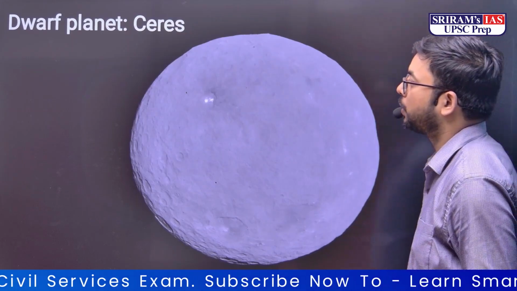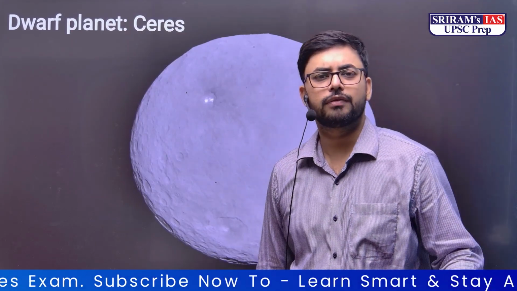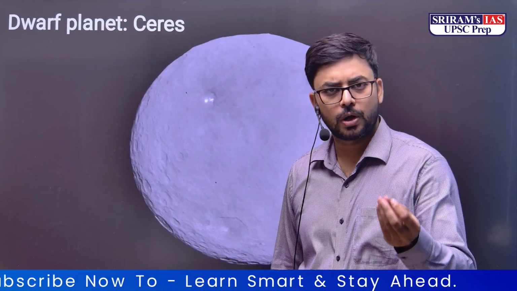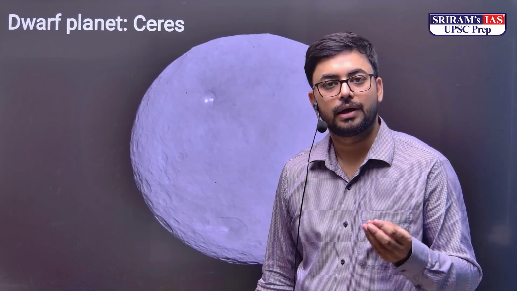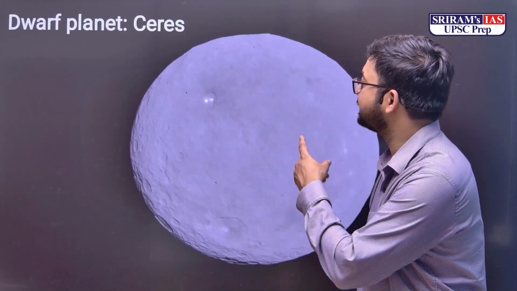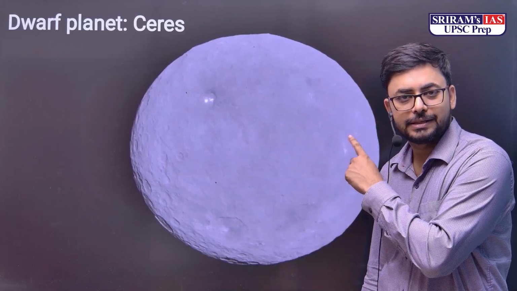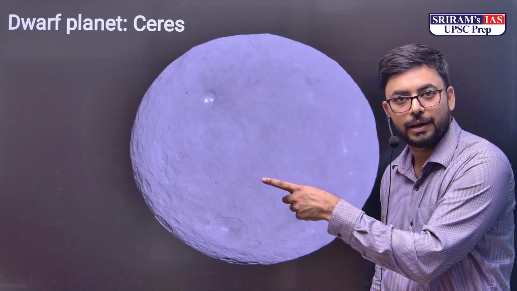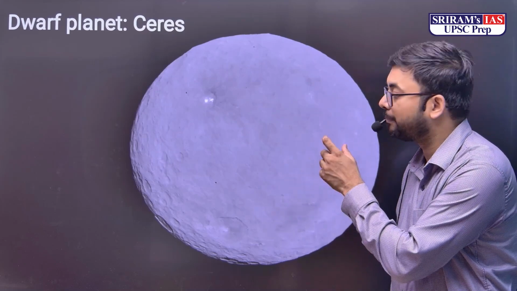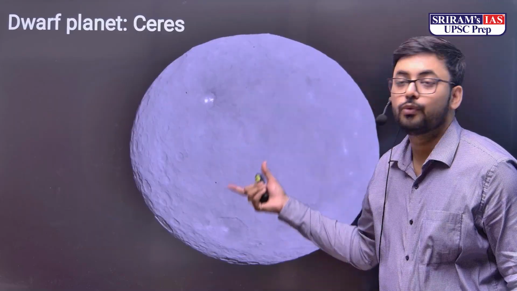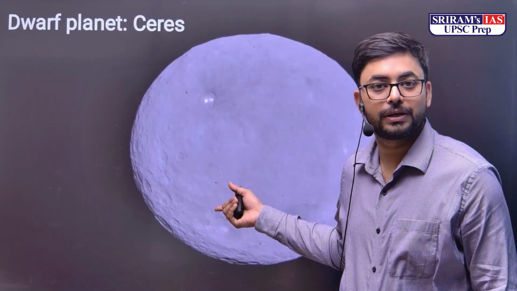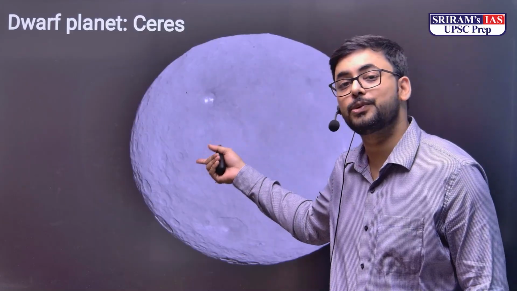Now we come to the dwarf planet. Dwarf planet इन्हें हम कहते हैं. They do not fit into the 3-point definition that I have given to you earlier. तो इनको हम dwarf planet कहते हैं. जैसे Ceres, it's an asteroid which is found in the asteroid belt between Mars and Jupiter, the only object in our solar system apart from our Earth which has water. It has water. इसको लेके यूपीएससी ने प्रीलिम्स में एक बार सवाल भी पूछा हुआ है.